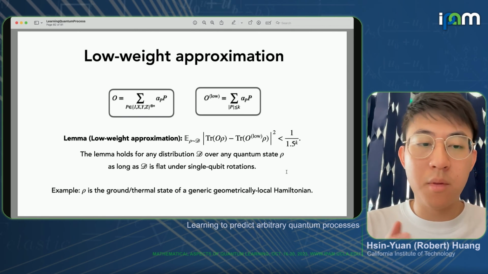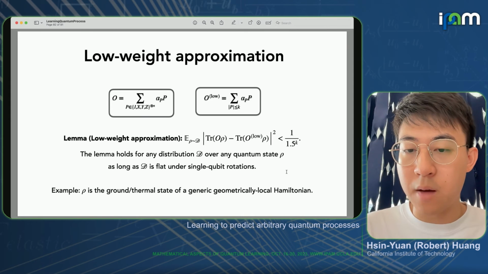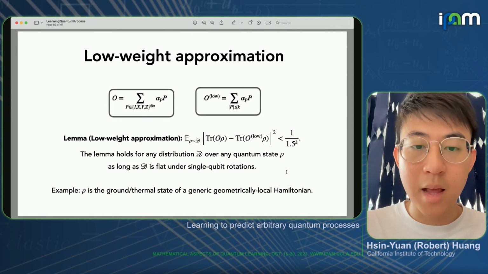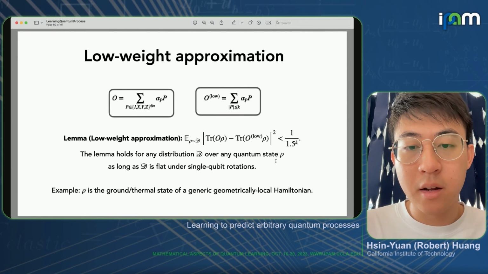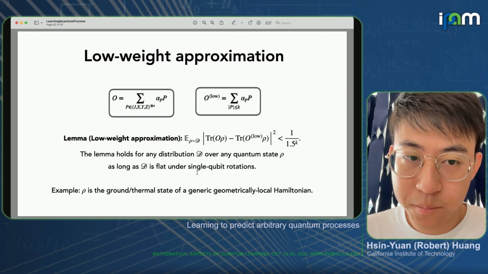So for example, the rho here can be a random state that's the ground state or the thermal state of some generic geometrically local Hamiltonian.